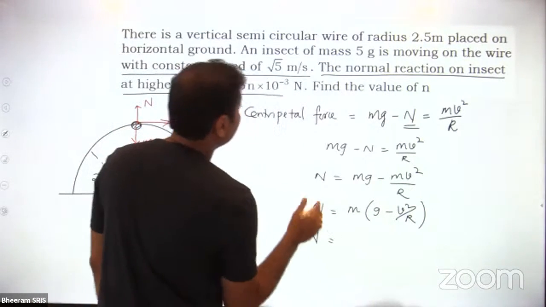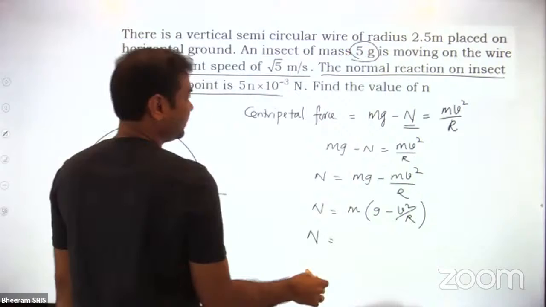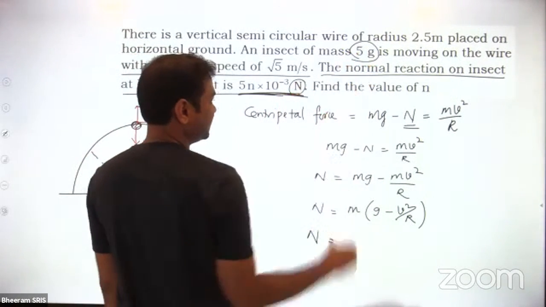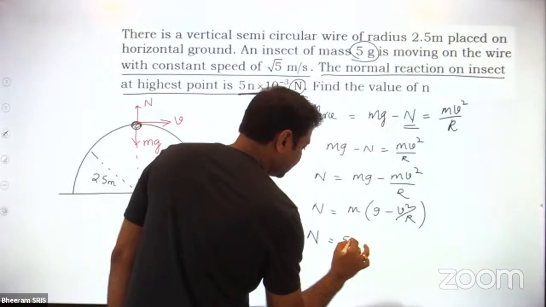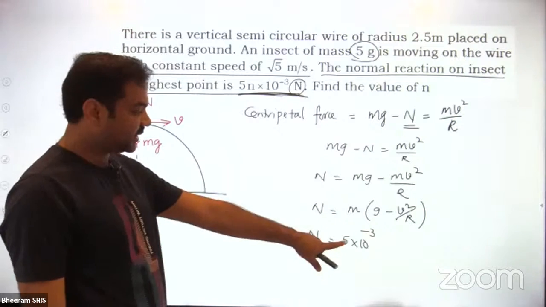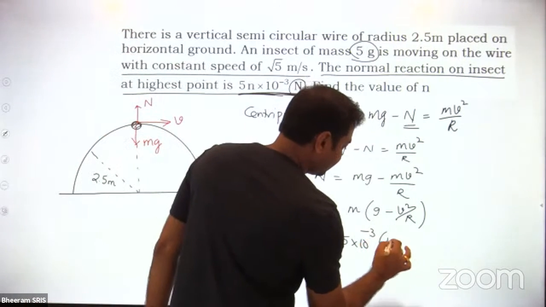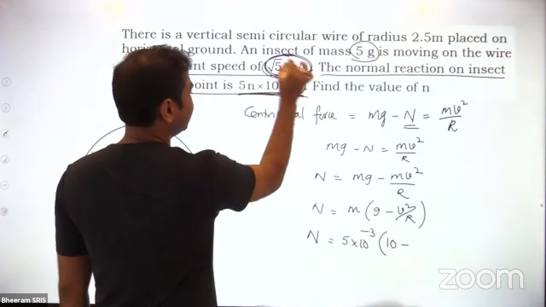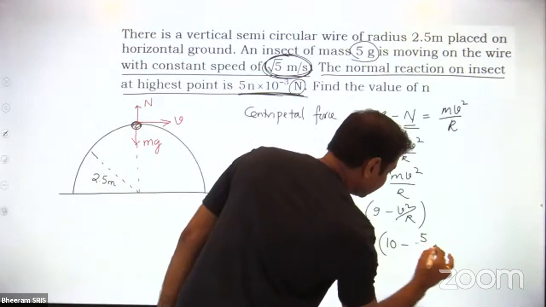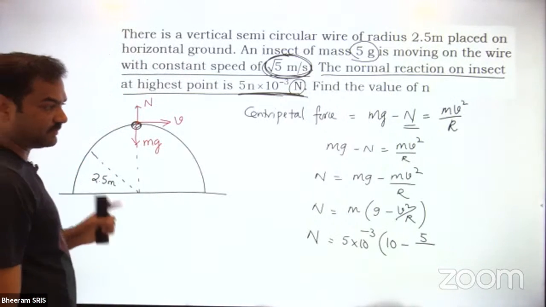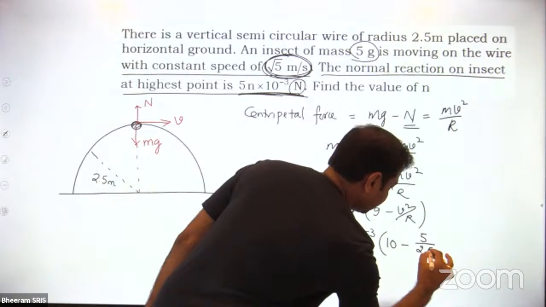The mass is 5 grams, but force is given in newtons, MKS, and this is CGS, so 5 into 10 raised to minus 3 kg. The g value in MKS is 10, v square is root 5 whole square, which is 5, and r is 2.5.